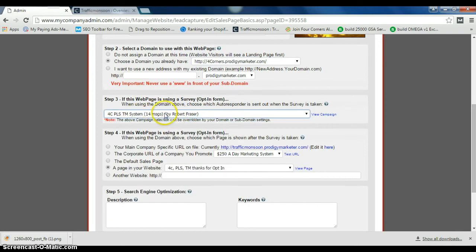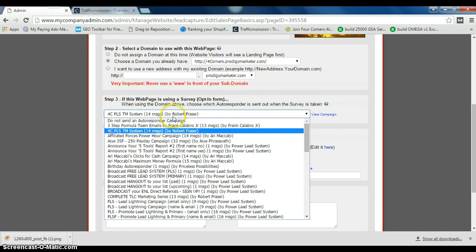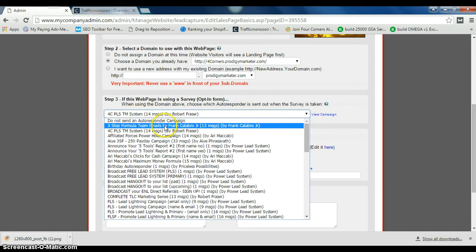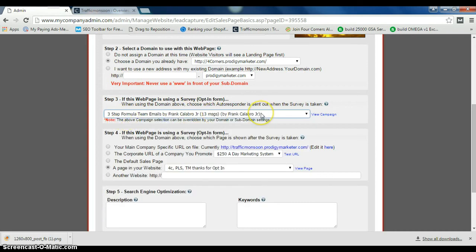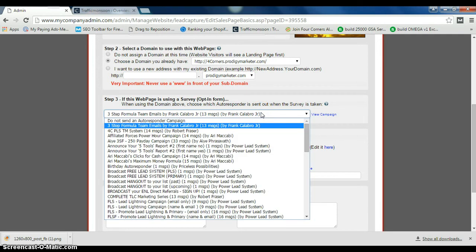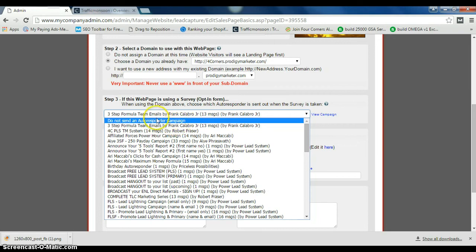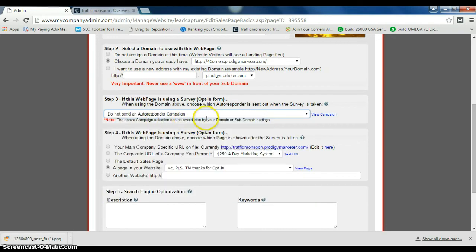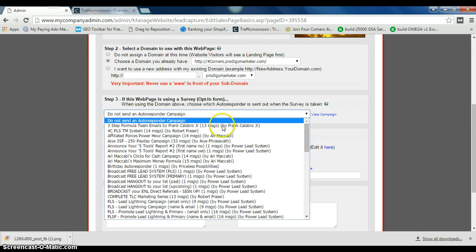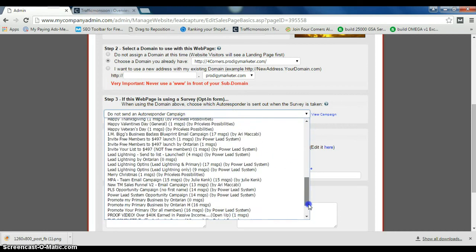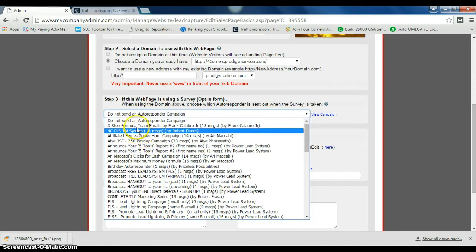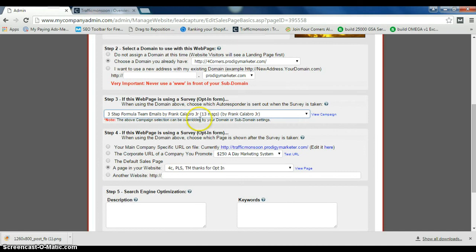If you're not in Traffic Monsoon, that's okay. Definitely get in Traffic Monsoon because it's going to help you with your marketing. So you can leave it right there until you get in Traffic Monsoon, or you can pick the 3-step formula. Ultimately, it would be wise to get an Aweber account and do your own letters, and there you would click do not send autoresponder letters. But for the purpose of this video, we want some autoresponder letters going out, so either this one or this one will do.